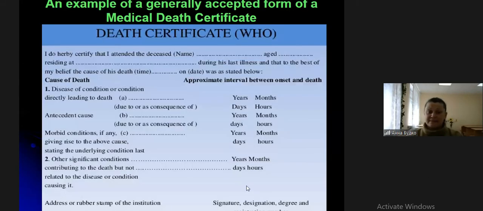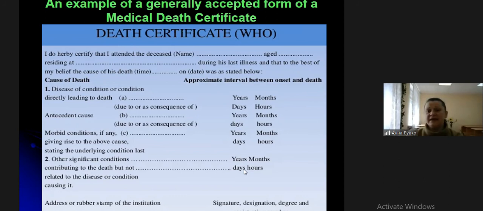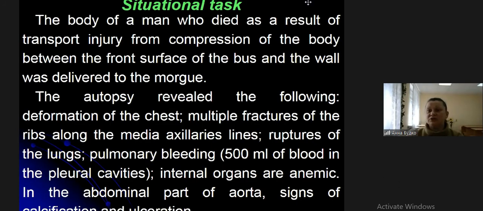So next, my dear friends, look, you can see the form of medical death certificate. This form is present as in Ukraine, as in your country. Look, A, B, and C. A, B, and C. Now take the next slide. I show with a situational task.